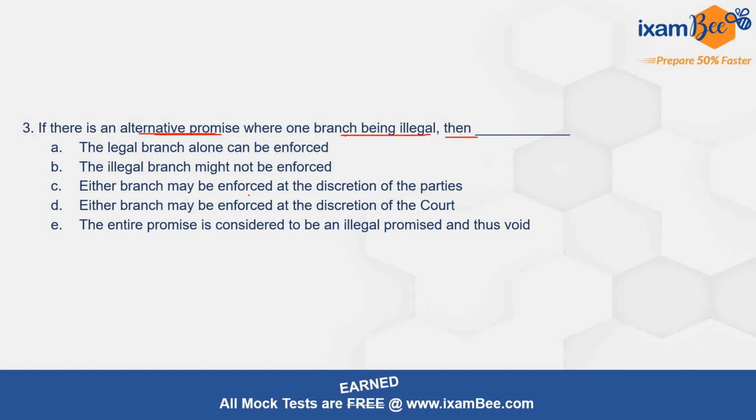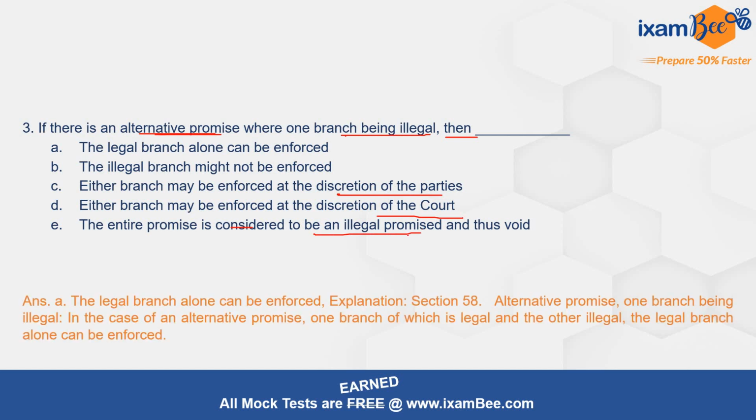And you can see the various options are: the legal branch alone can be enforced, the illegal branch might not be enforced, either branch may be enforced at the discretion of the parties, either branch may be enforced at the discretion of the court, the entire promise is considered to be an illegal promise and thus void. And the correct option is A, the legal branch alone can be enforced.